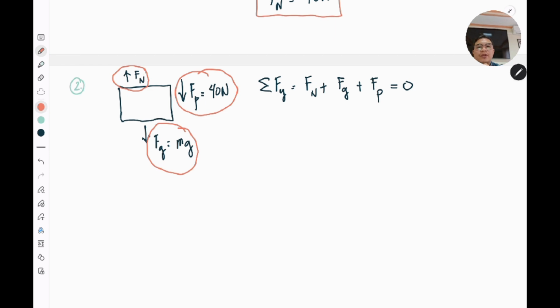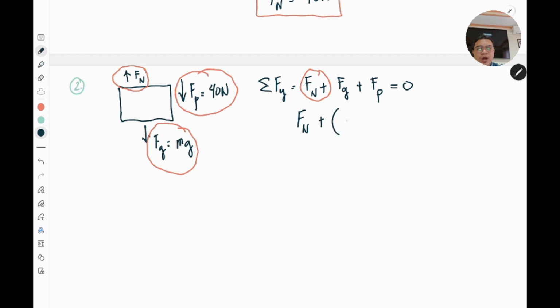Now, we need to add up all the forces in the y dimension so that we can create an equation for our normal force. The sum of the forces in the y dimension is equal to F sub n plus Fg plus Fp, which is equal to 0 because the box is still at rest. So the net force should be 0. Now, we need to find F sub n in this case. First we substitute all the given values here. F sub n is still unknown. That's the one we are going to find.